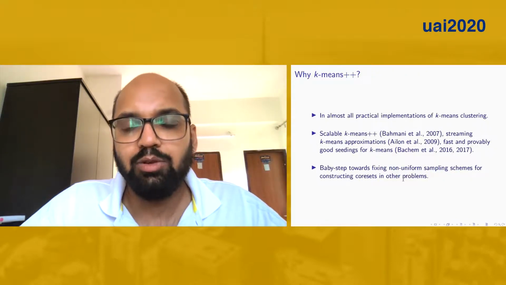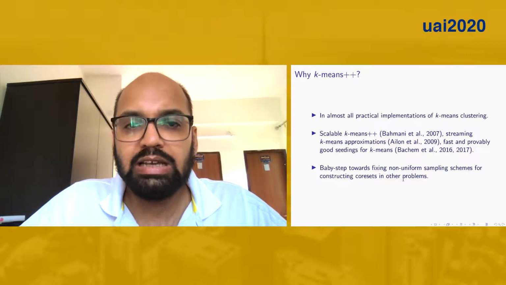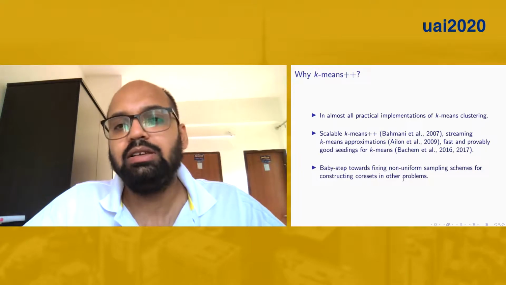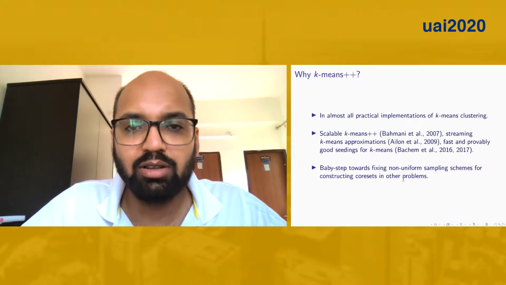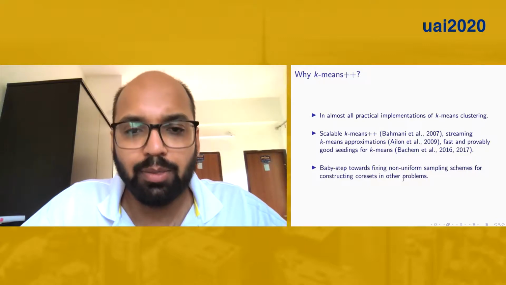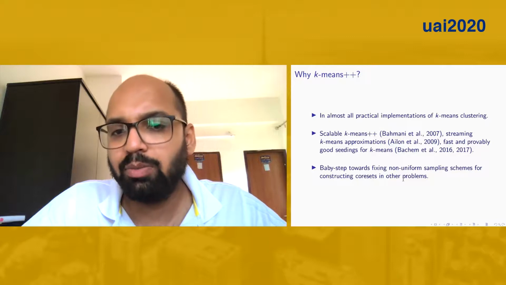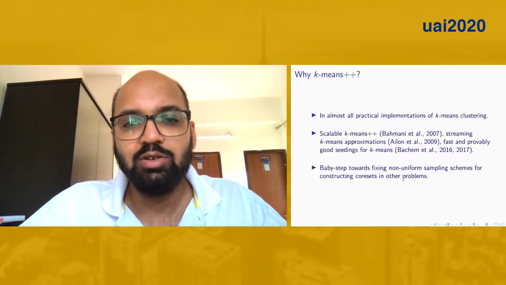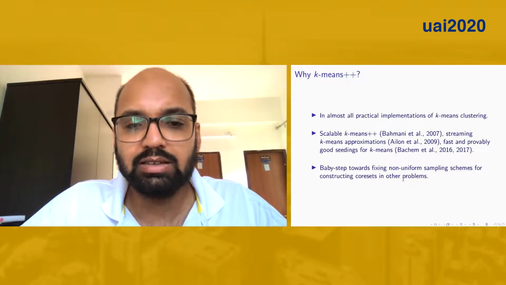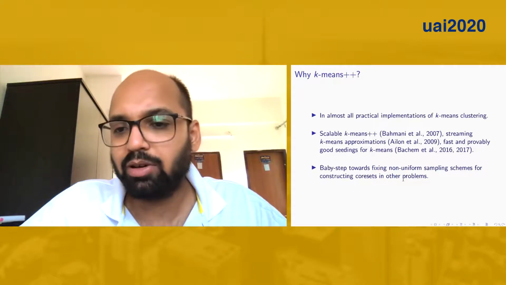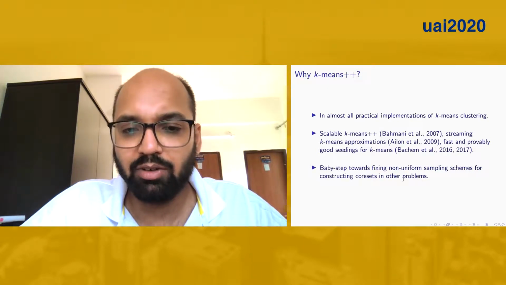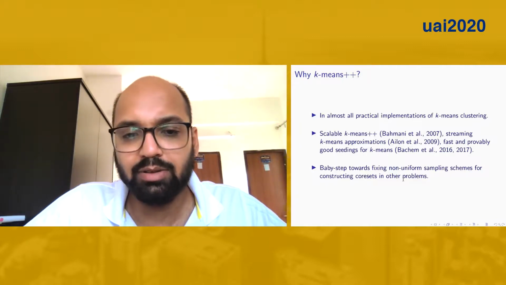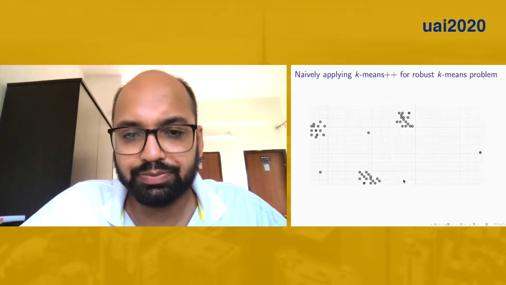In this work, we aim to solve the robust k-means problem using the k-means++ sampling distribution. The reason for picking the k-means++ sampling distribution is that we aim to come up with a practical approximation algorithm for the robust k-means problem, because almost all practical implementations of k-means clustering use k-means++ sampling distributions, like scalable k-means, streaming k-means approximations, and fast and provably good seeding for k-means. And potentially, it could be baby steps toward fixing non-uniform sampling schemes for constructing core sets in other problems.